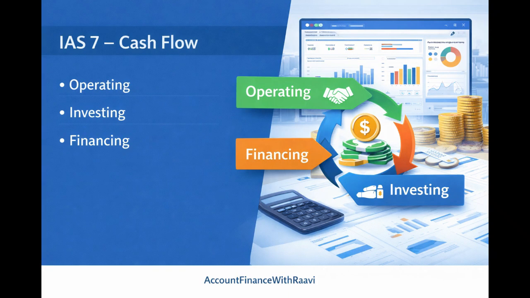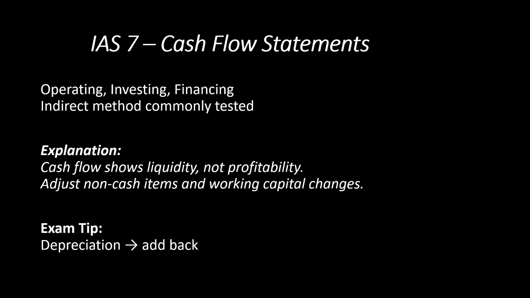And if you see the next one, that is IAS 7, which deals with the cash flow statement. Now this particular standard mainly focuses on cash being categorized under three heads: cash from operating, cash from investing and cash from financing activities. And always do remember the main objective of the cash flow statement is to project the liquidity, not the profitability. In order to prepare a cash flow statement, we take reference of the income statement and the balance sheet, that is the statement of profit or loss and the statement of financial position.